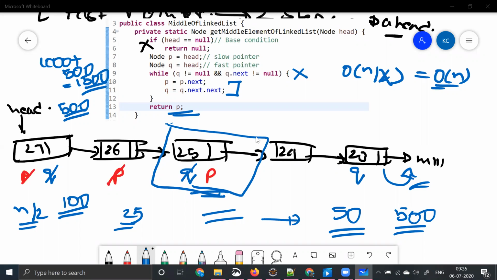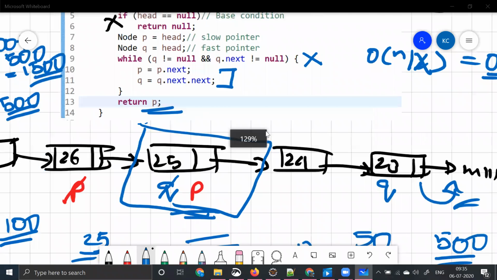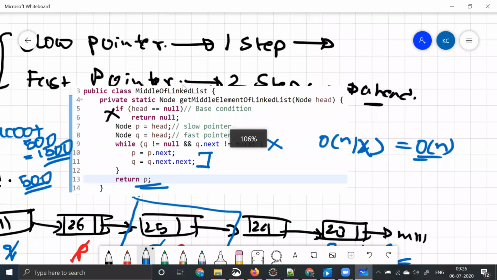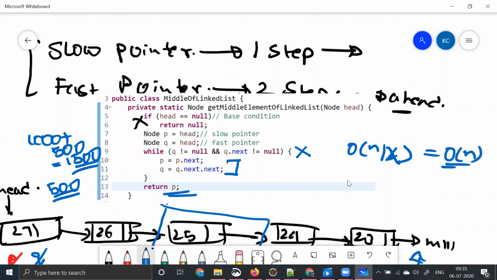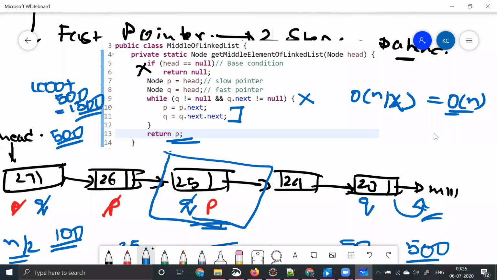But with the 2-pointer solution, what am I trying to teach you? I'm trying to teach you one thing, which is slow pointer moves only 1 step and fast pointer moves 2 steps. So by using this approach, you're trying to reduce the number of iterations, you're trying to reduce the number of steps, right?